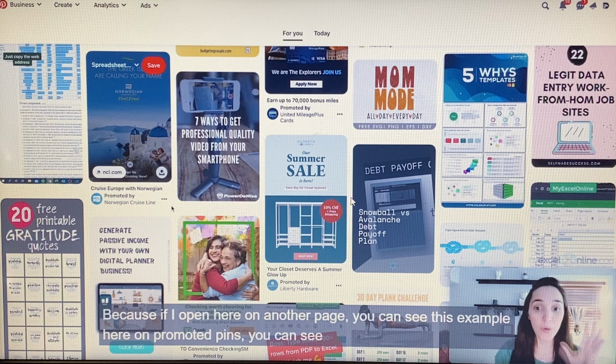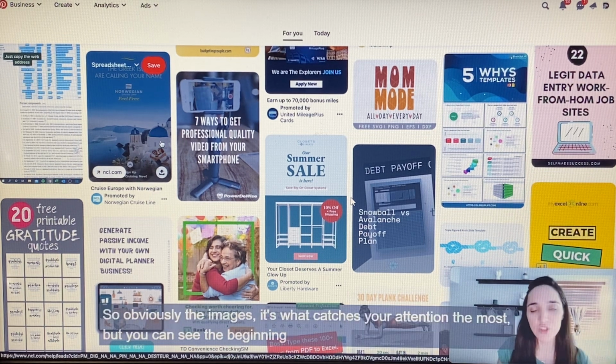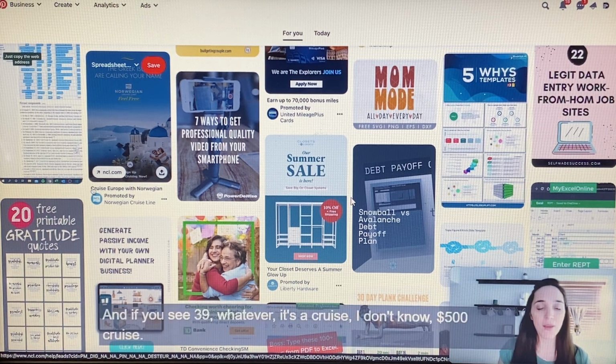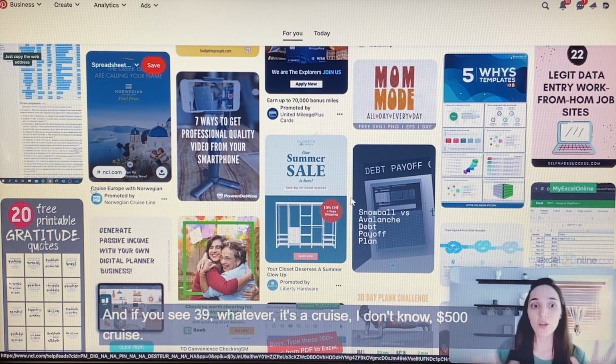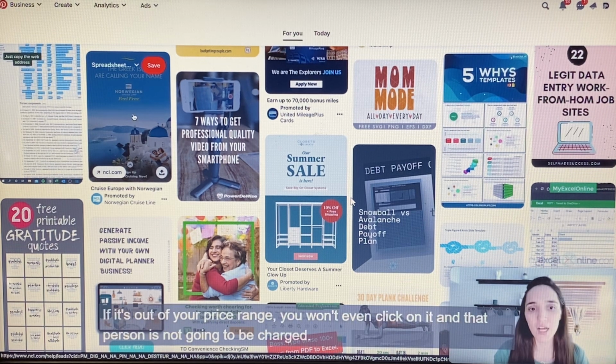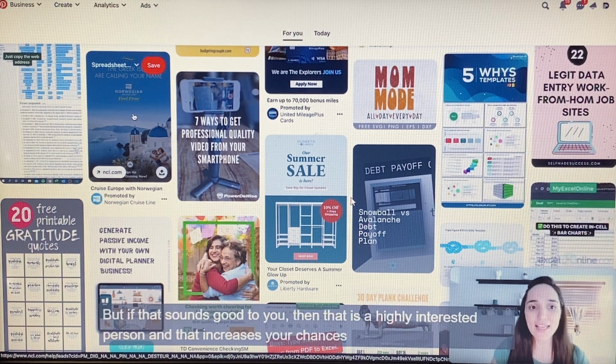With promoted pins, you can see the beginning of the title. Obviously the image is what catches your attention the most, but you can see the beginning of the title. If you see a $500 cruise, are you interested in the $500 cruise or not? If it's out of your price range, you won't even click on it, and that person is not going to be charged. But if that sounds good to you, then that is a highly interested person, and that increases your chances to make the sale.